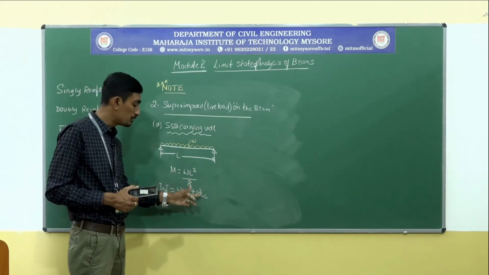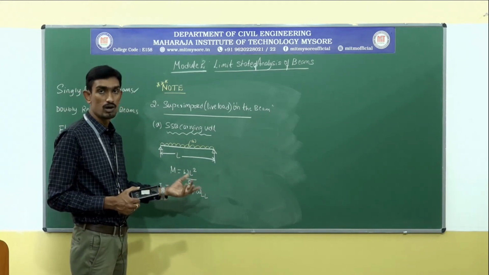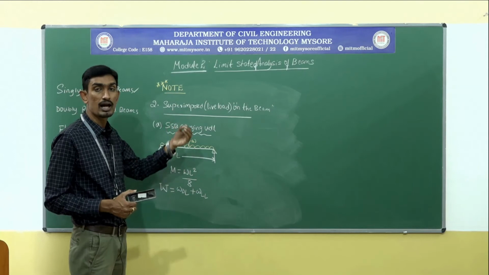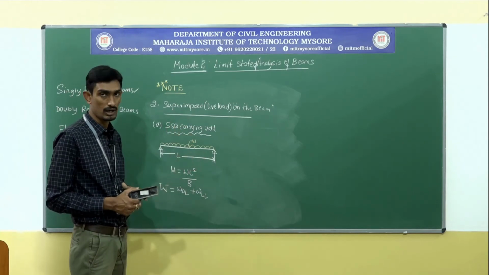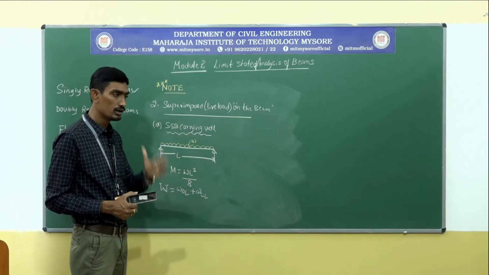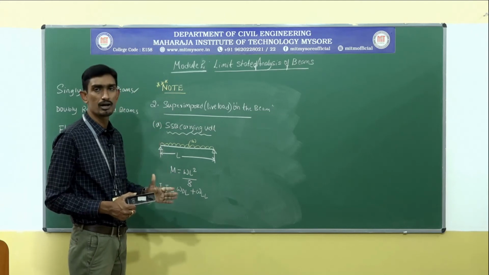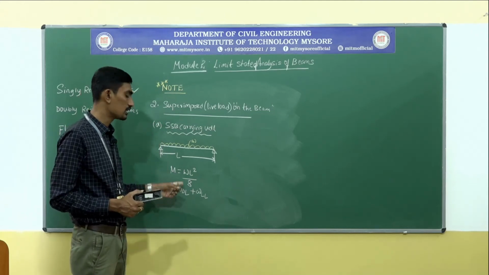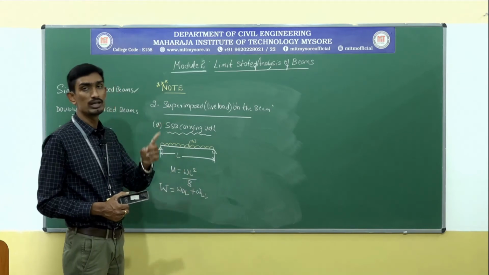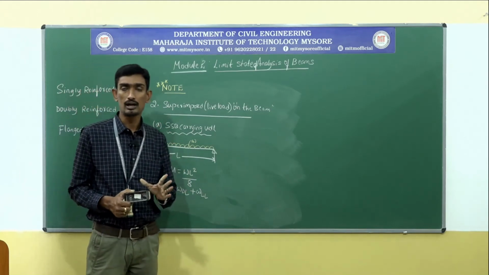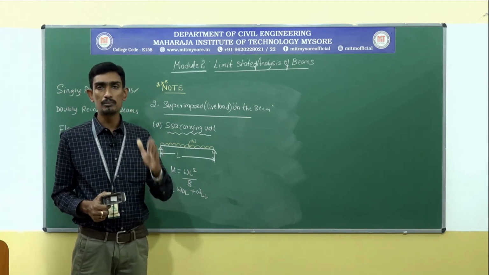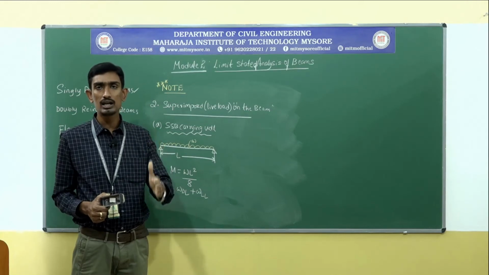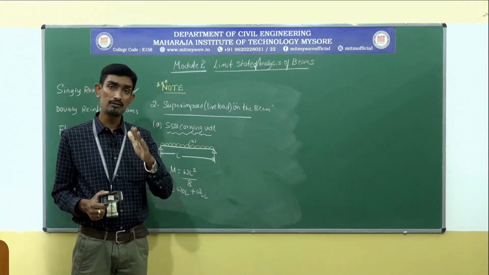WLL, that is the live load. What will be the superimposed load acting on the beam? Please note, a very important thing: the dead load will always be UDL. Always the dead load will be acting as UDL on the beam. But live load may change.